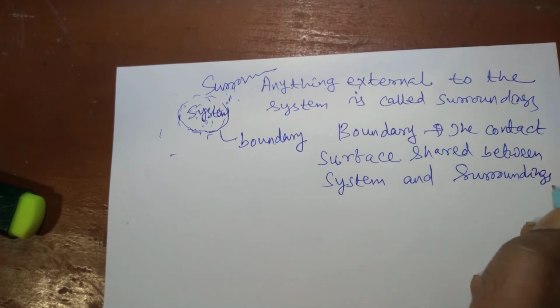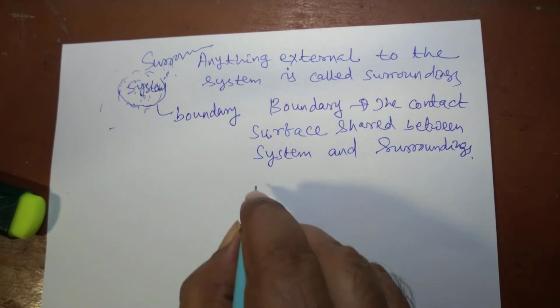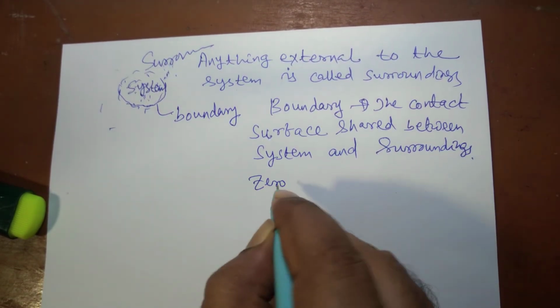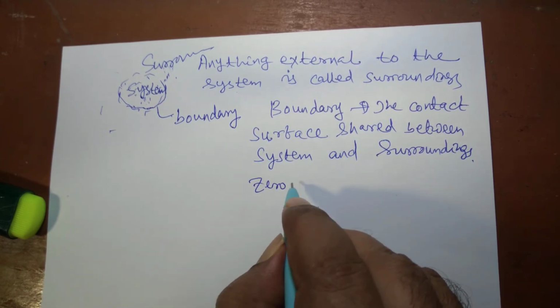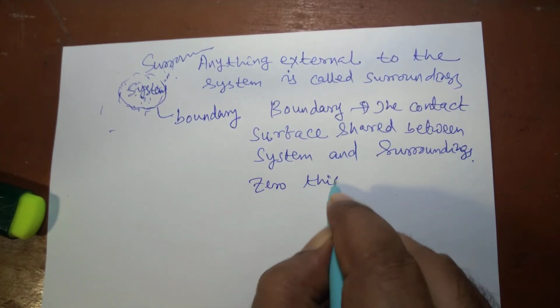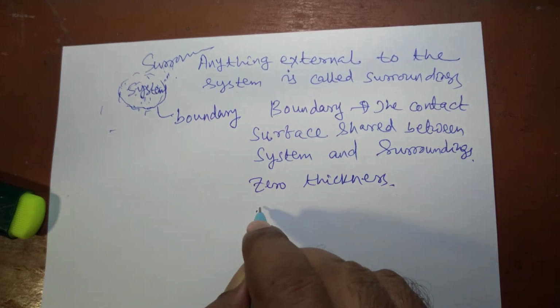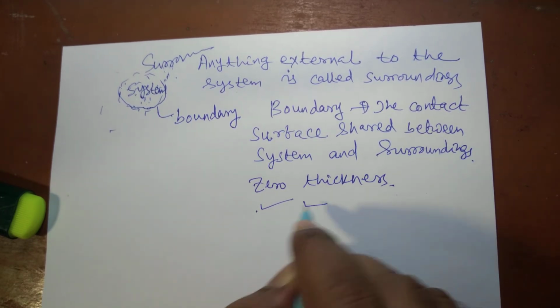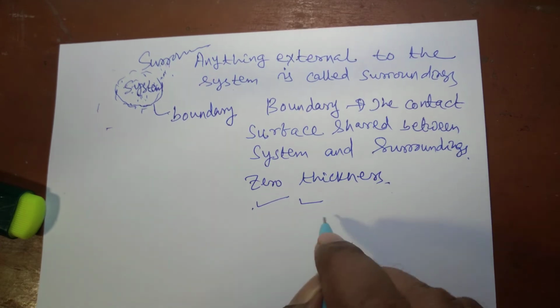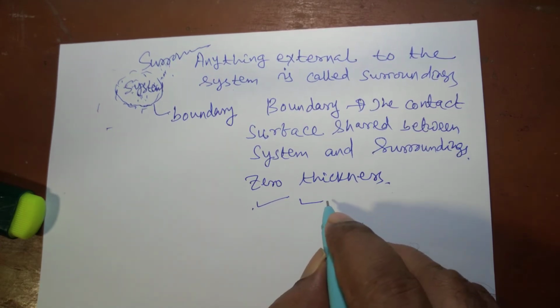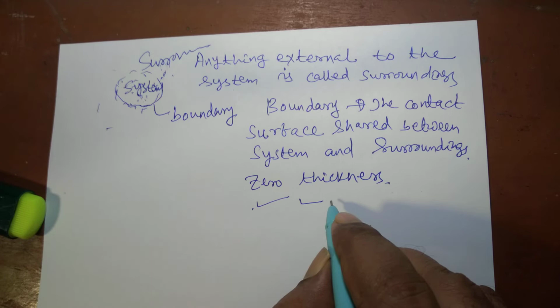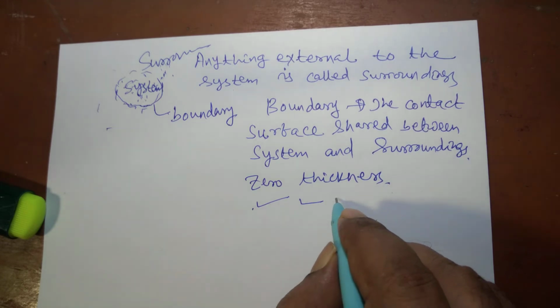Mathematically speaking, boundary has zero thickness, which results in negligible mass and negligible volume.